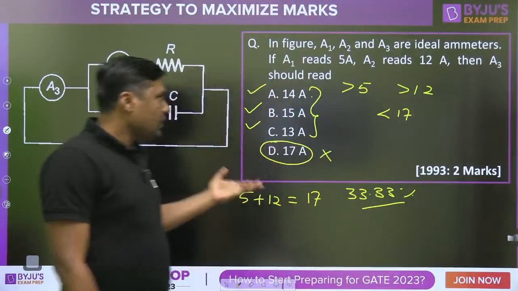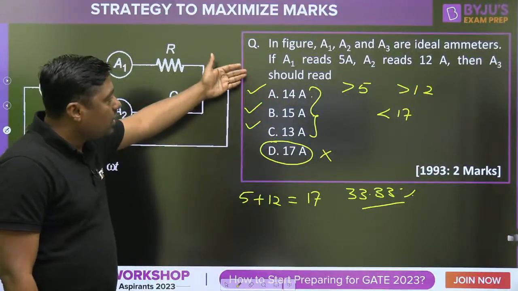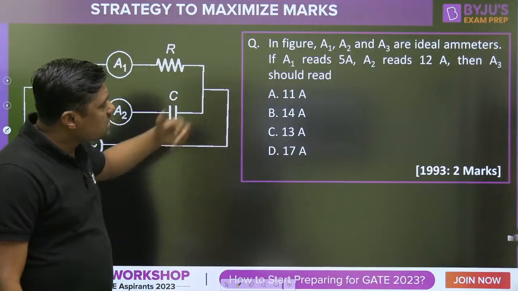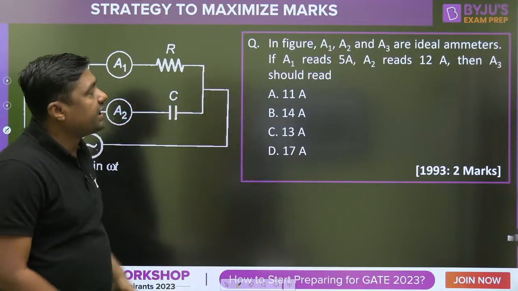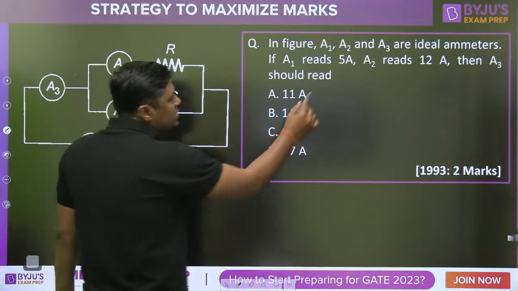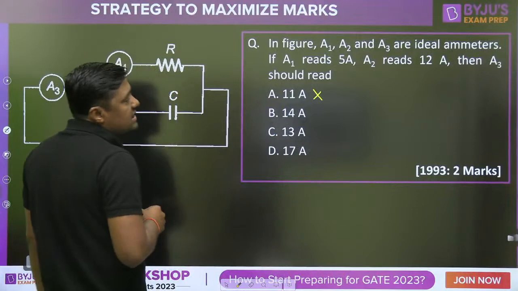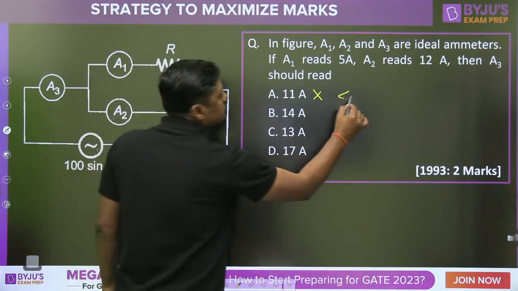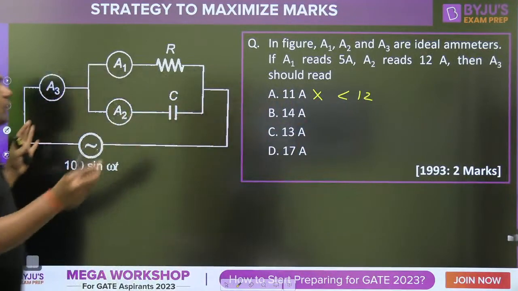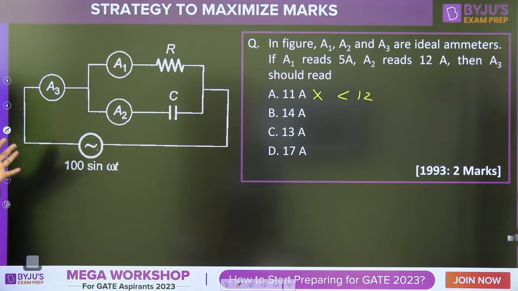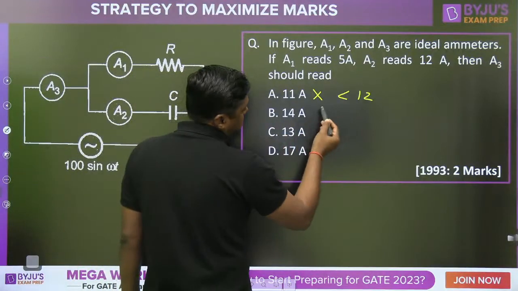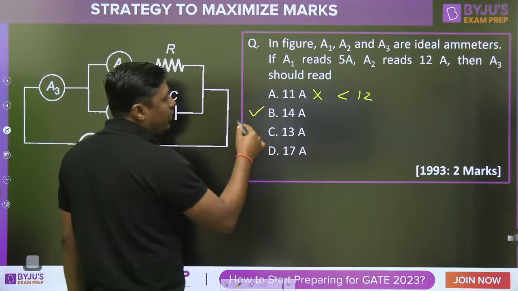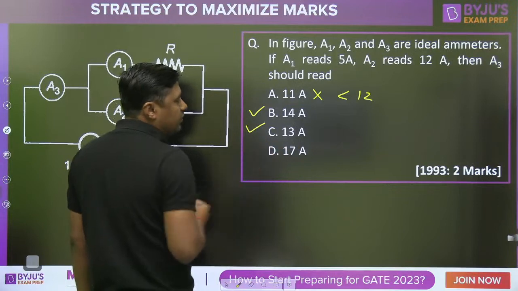Now I will give you some formula. Third one, I am changing this question again. Now please tell me which is the correct option. That is wrong because it is less than 12. Again I am changing the option. MCQ mainly depends upon the options. So 11 ampere is not the right answer. 14 ampere may be right because it is between 12 and 17.